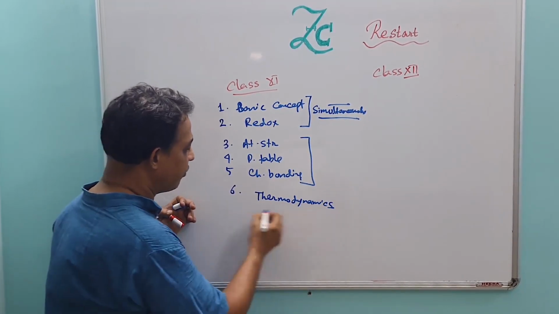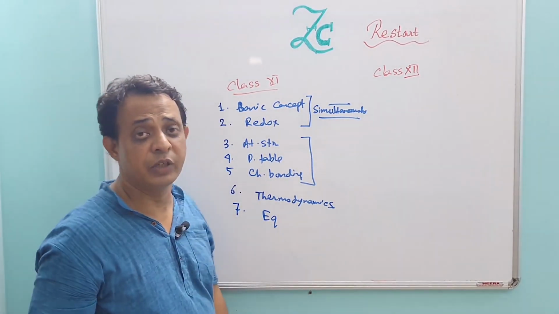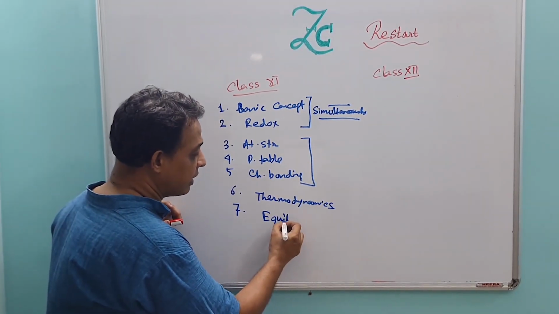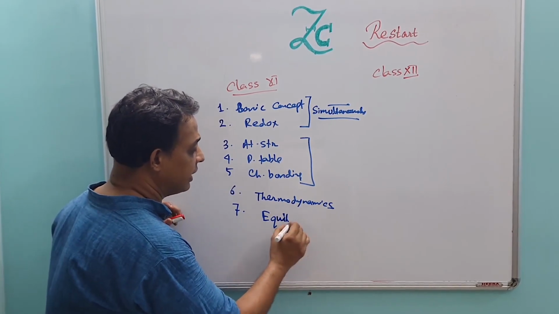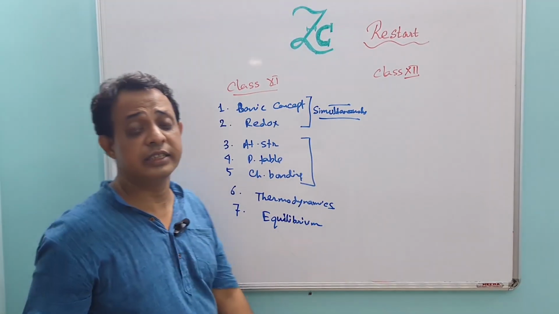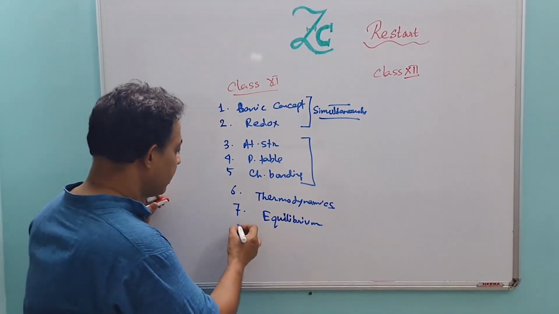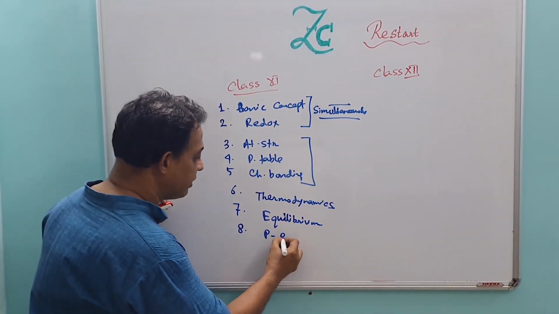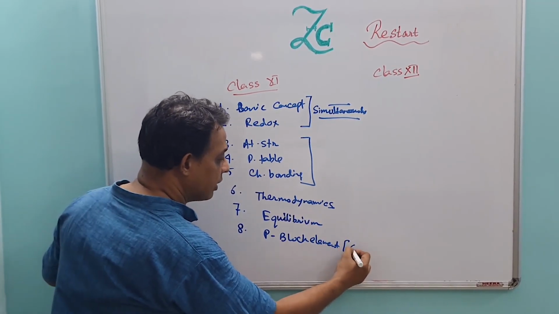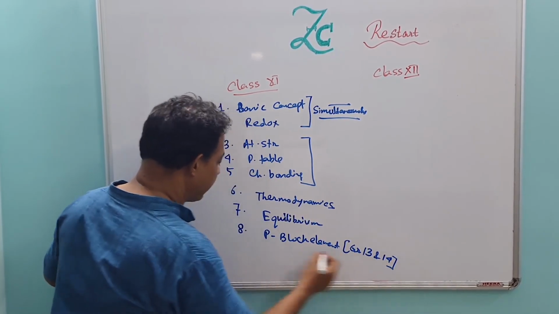Thermodynamics is a very important chapter, and equilibrium is one of the largest chapters of class 11 and 12. Equilibrium basically has parts: physical equilibrium, chemical equilibrium and ionic equilibrium. Next, number 8 is the p block element. From inorganic chemistry, group 13 and 14, the boron family and carbon family, are included.